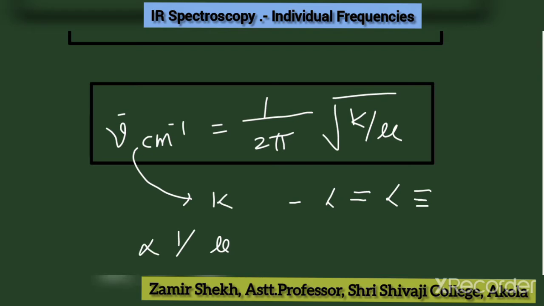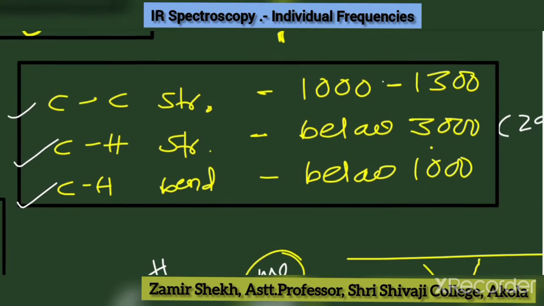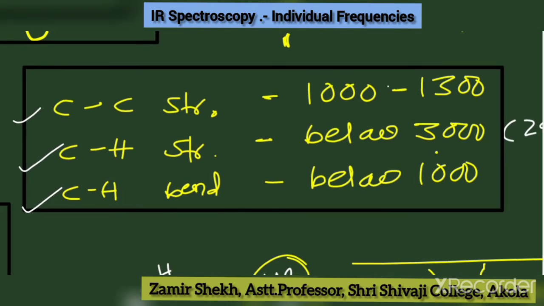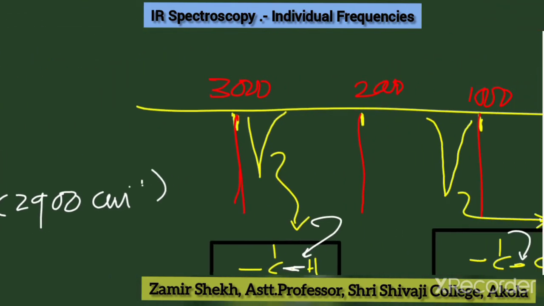So there are three different types of frequencies in alkane: carbon-carbon stretching, carbon-hydrogen stretching, and carbon-hydrogen bending. The carbon-carbon stretching frequency is about 1000 to 1300 per centimeter. Carbon-hydrogen stretching is just below 3000, and carbon-hydrogen bending is near about below 1000. From that one can get the peaks.